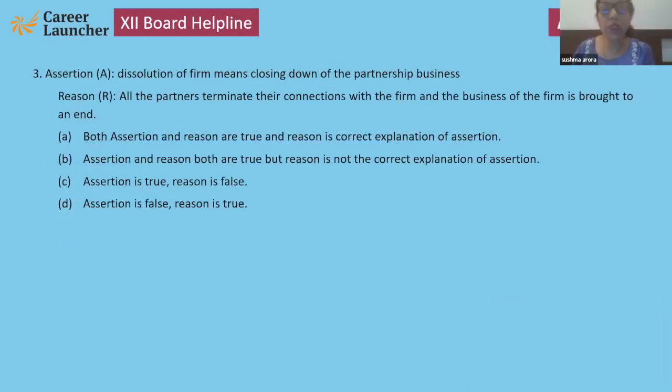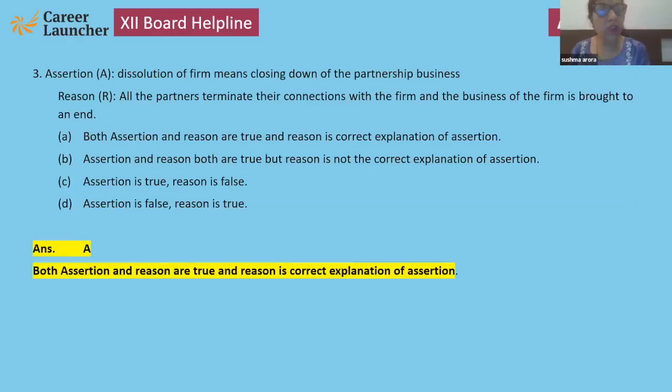Dissolution of firm means closing down of the partnership business. Yes, assertion is true. All the partners terminate their connections. Business comes to an end. So we can say reason and assertion both are true. Reason is correct explanation of assertion.